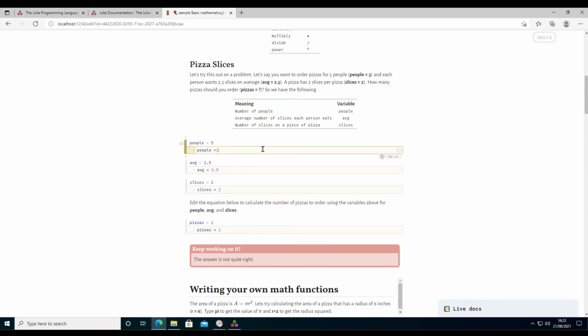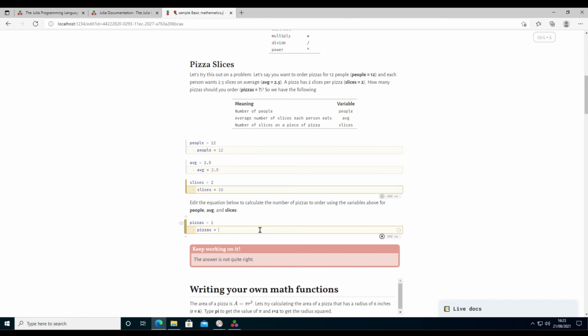If I have more people, then I expect at some point I need more pizzas. But I don't know what the equation is. No, I need to change this, of course. So: number of people, average number of slices each person eats, number of slices. How many pizzas do I need?